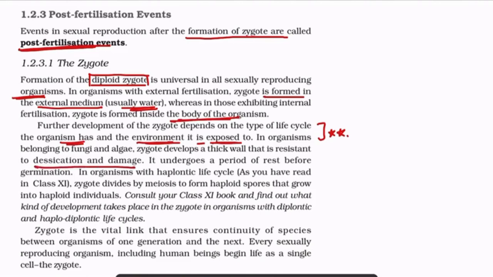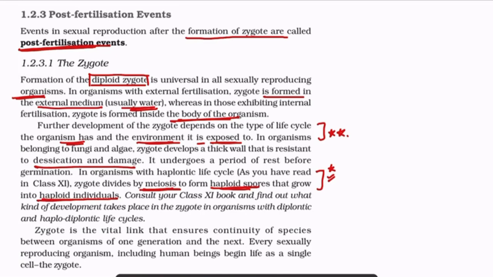It undergoes a period of rest before germination. In organisms with a haplontic life cycle, the zygote divides by meiosis to form haploid spores that grow into haploid individuals. Knowing this is very necessary, as the life cycle of the organism affects the ploidy of spores and zygote.